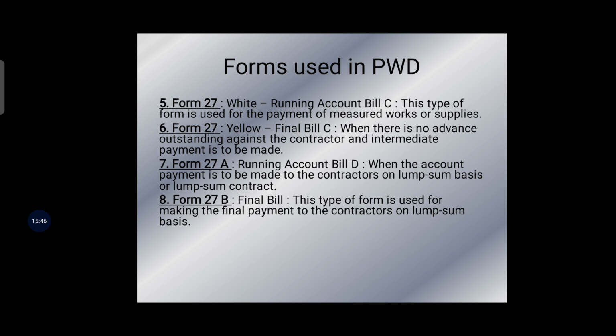Then the hand receipt, form number 28. This is a simple form of voucher intended to be used for all miscellaneous payments and advances for which no other form is suitable. Usually petty payments for purchasing or for any other purposes are made on this hand receipt.